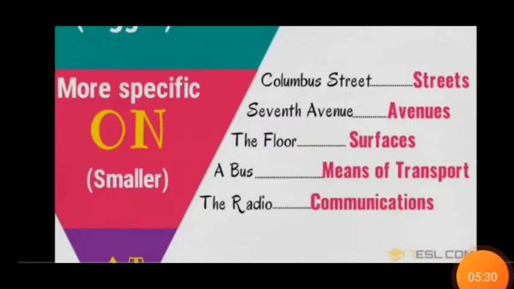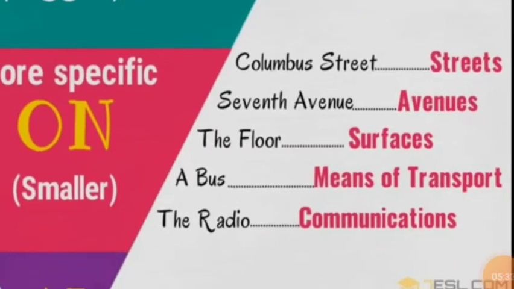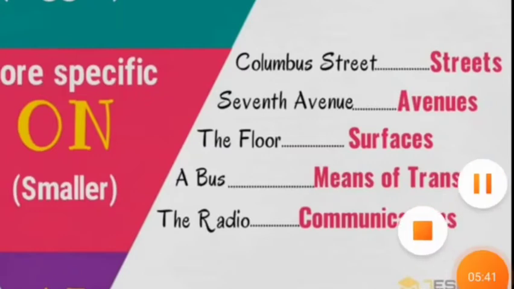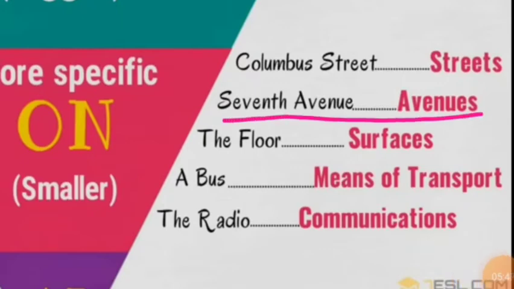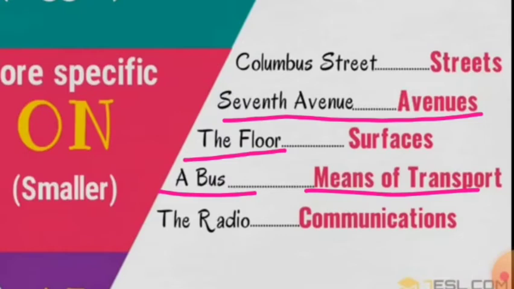Now again, use of the preposition on in respect of place. When we talk about a street, we would use on, like on the Columbus Street, or on the 7th Avenue, or the surfaces, any surface, on the floor, on the table, on the ground. Or when we are talking about any means of transport, like on a bus, we may at times also use in, but on a bus is better. Communication, it has been broadcasted on the radio.